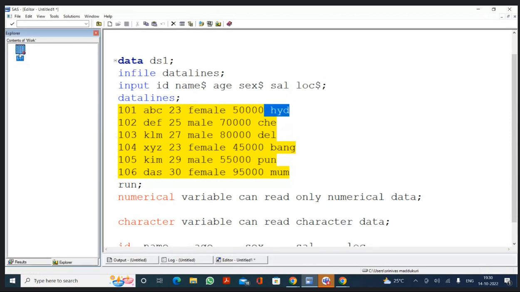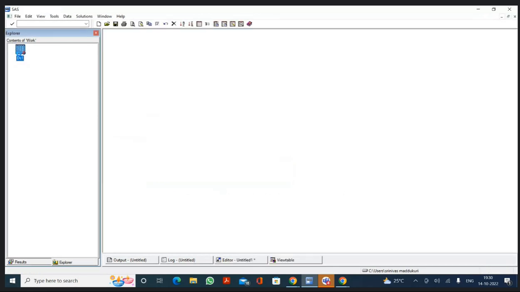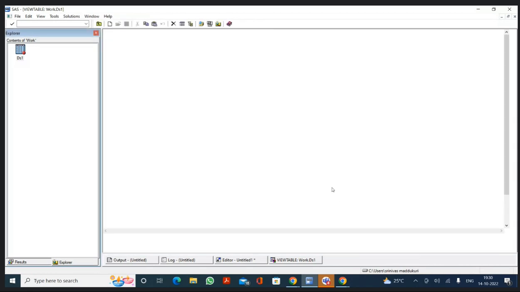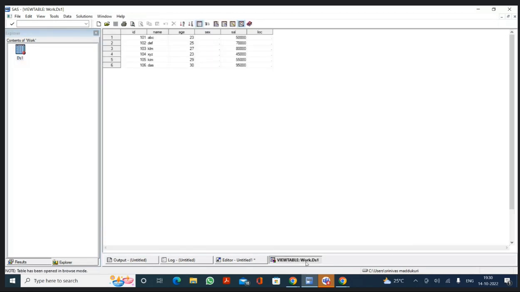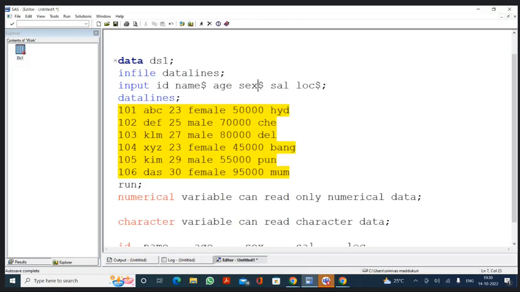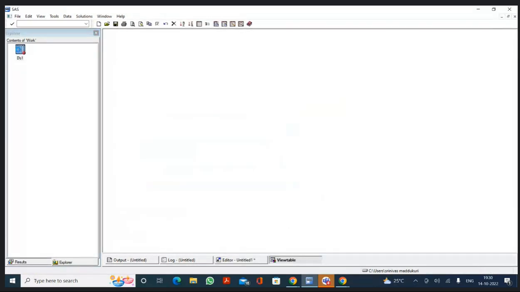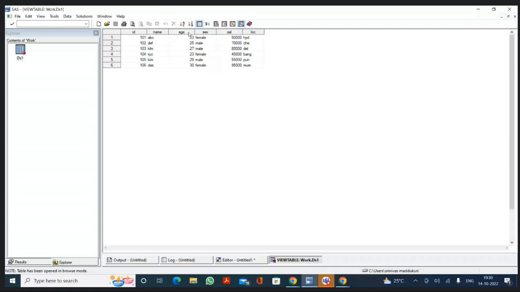Now see, we have the data in the name. Now, didn't I write the sex dollar symbol, location dollar symbol? So I'm selecting the program, I'm executing the program. Yes, I have a DS1 data set. Now, can you see I have the data in the sex and the location also?